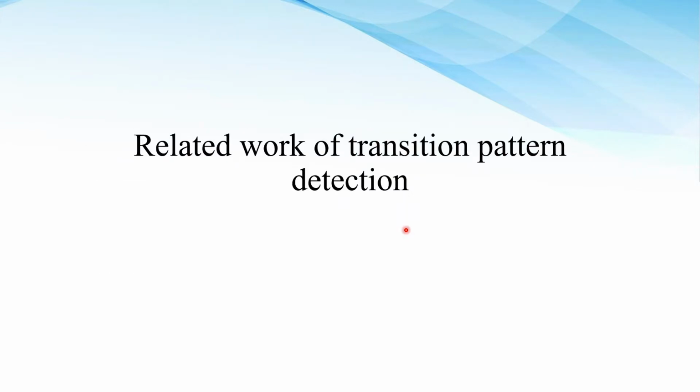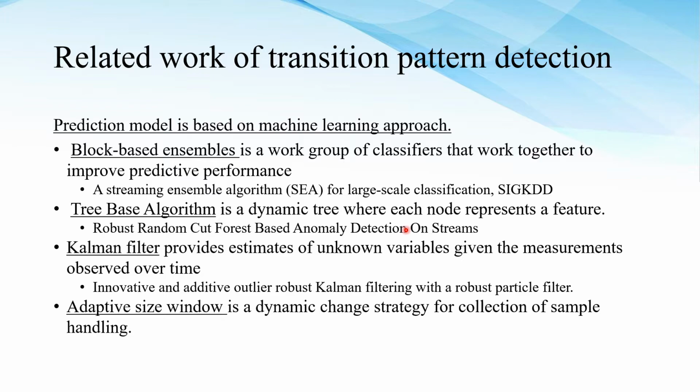About related work, predictive models based on machine learning approaches. Firstly, the bagging-based ensemble is a group of classifiers that work together to improve performance. The second is the tree-based algorithm, a dynamic tree for classification like the decision tree. Then the Kalman filter provides an estimate of an unknown variable given measurements observed over time. The adaptive sliding window is a dynamic strategy for handling samples correctly.